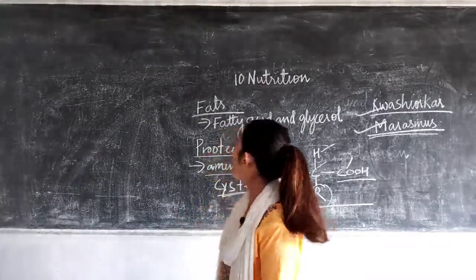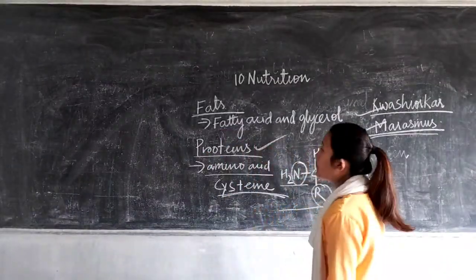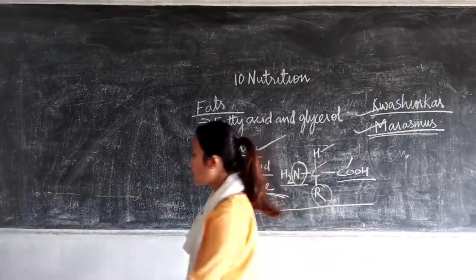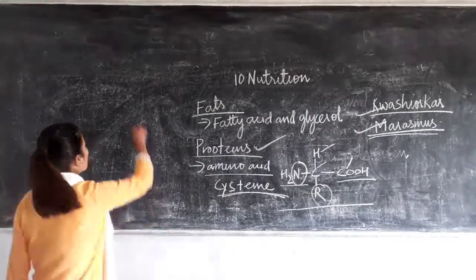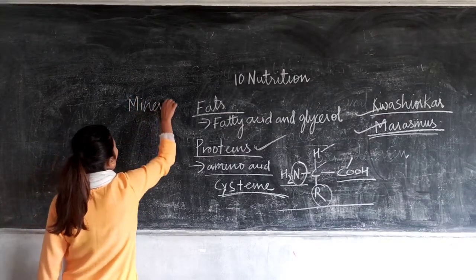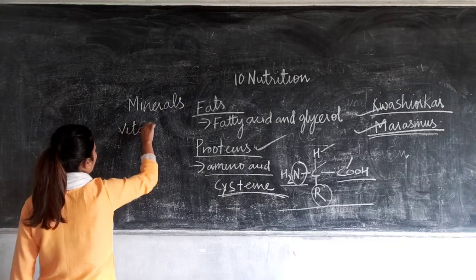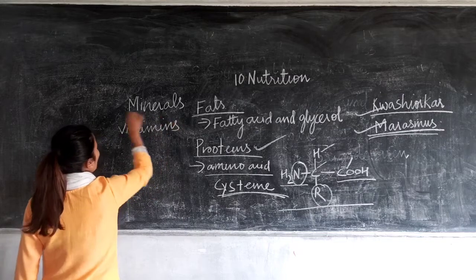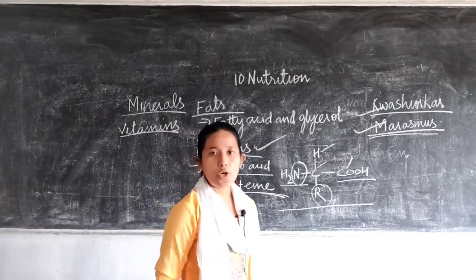So we went through carbohydrates, fats and proteins. Now next we will be going through the protective nutrients. And what are the protective nutrients? You have minerals and vitamins. These are the protective nutrients because they provide immunity to our body.